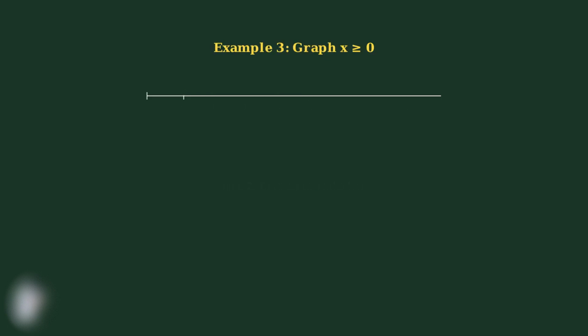For our final example, let's graph x is greater than or equal to 0. This represents all non-negative numbers. Step 1. We place a closed circle at x equals 0 because 0 is included in our solution set. Step 2. Since x is greater than or equal to 0, we draw an arrow pointing to the right to show all positive numbers are solutions.